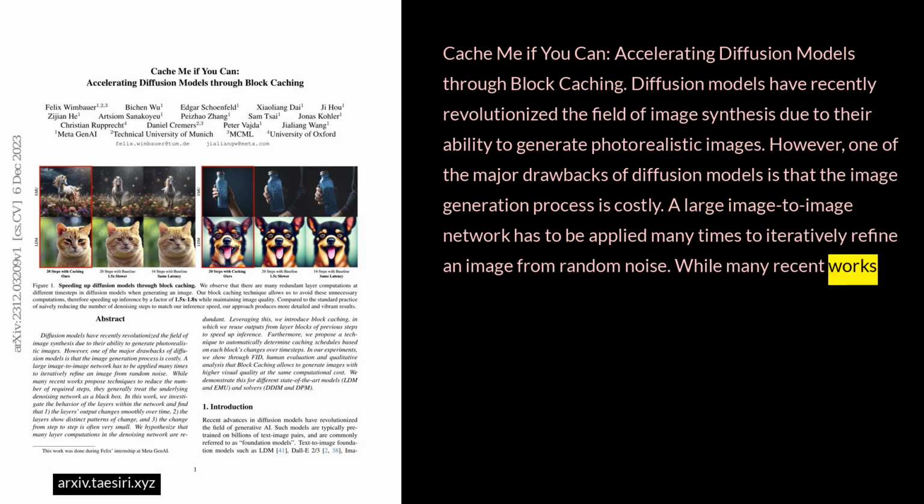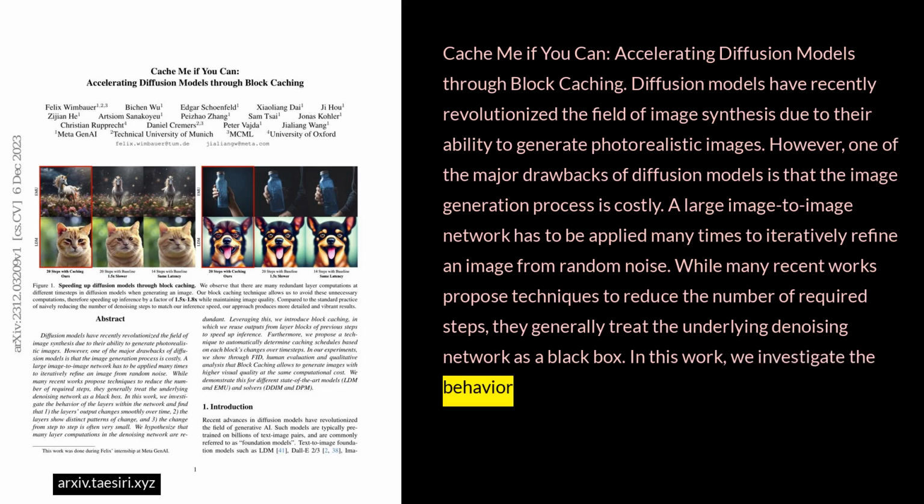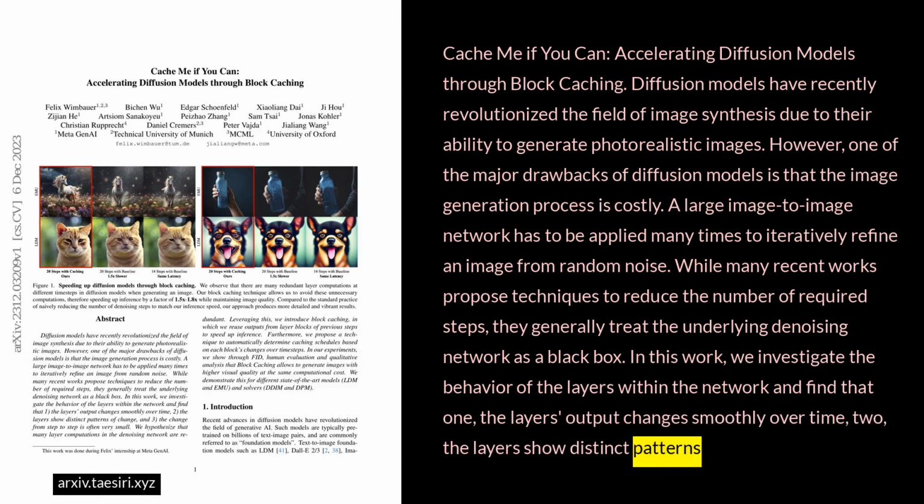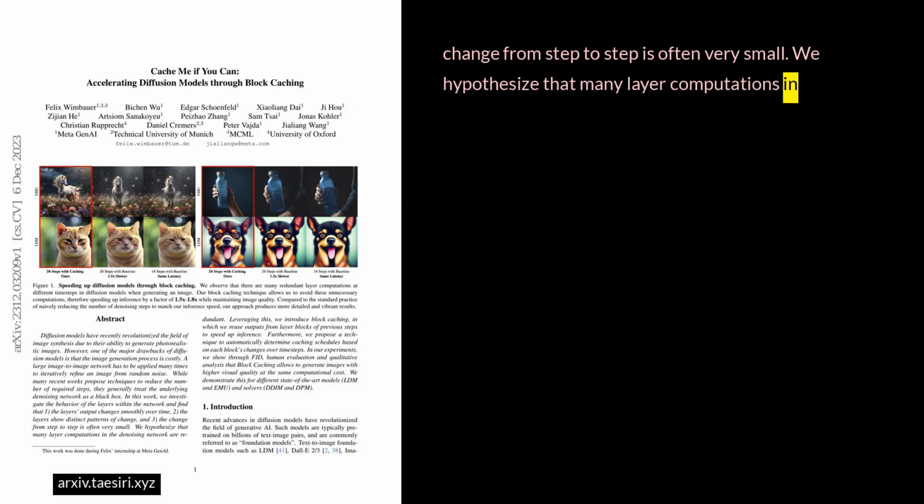While many recent works propose techniques to reduce the number of required steps, they generally treat the underlying denoising network as a black box. In this work, we investigate the behavior of the layers within the network and find that 1. The layer's output changes smoothly over time. 2. The layers show distinct patterns of change. And 3. The change from step to step is often very small. We hypothesize that many layer computations in the denoising network are redundant.